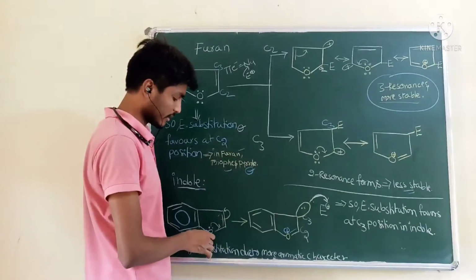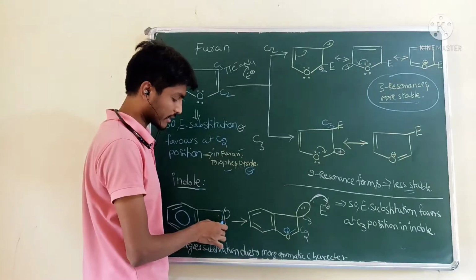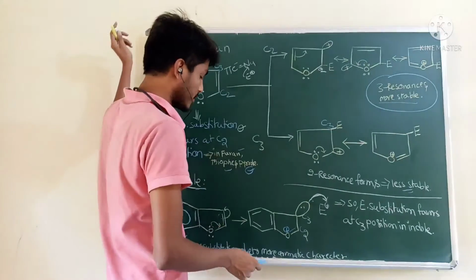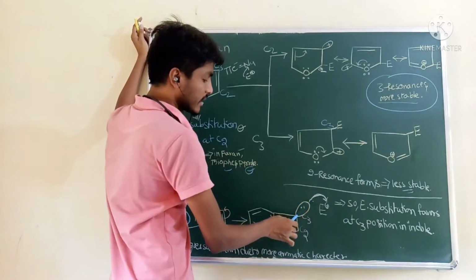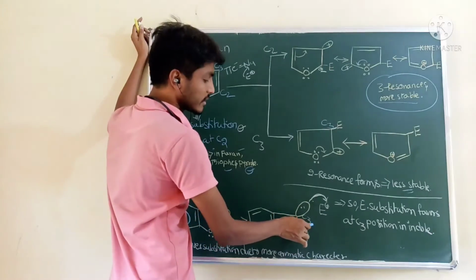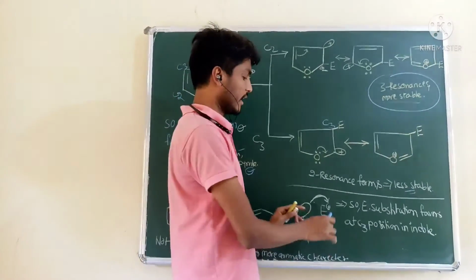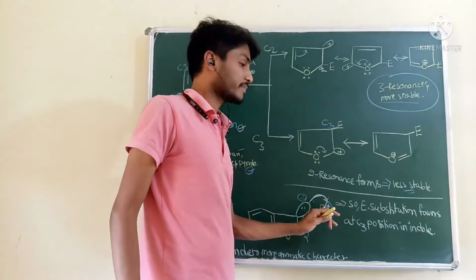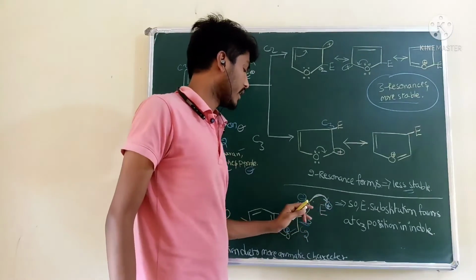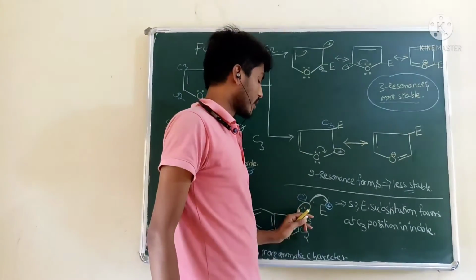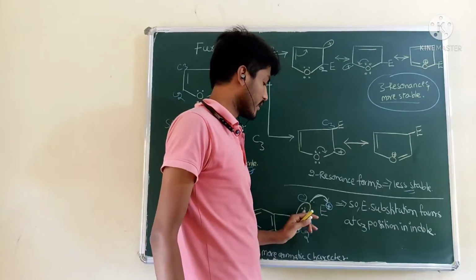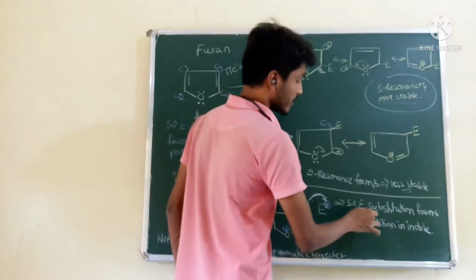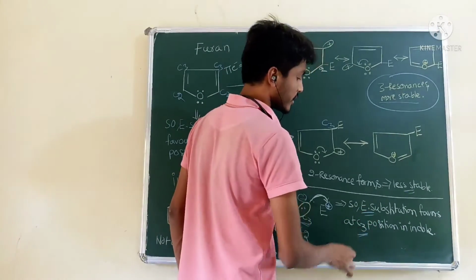In the 5-member ring, the lone pair of electrons is present on the heteroatom, and here a pi electron is there. Then resonance happens in this case, and the electron density increases on the C3 carbon. Whenever there is more electron density, this is negative charge, and the electrophile has positive charge, so there is a reaction between the electrophile and this nucleophile. The electrophile will attack at the C3 carbon. Hence electrophilic substitution is possible at the C3 carbon in case of indole.